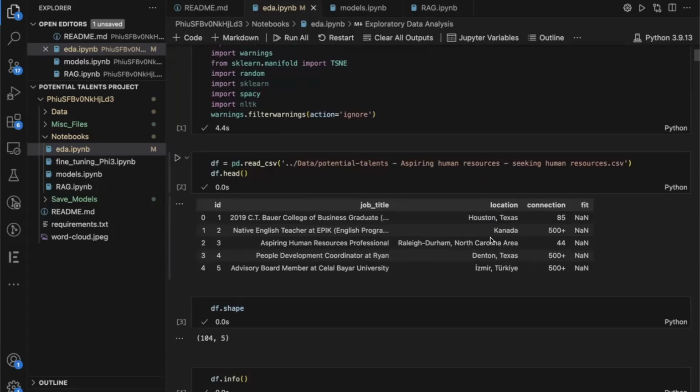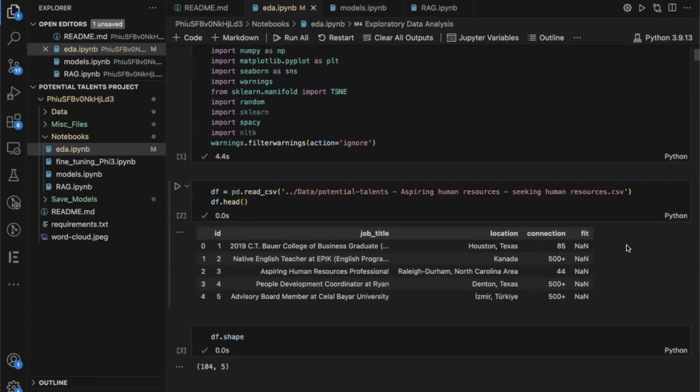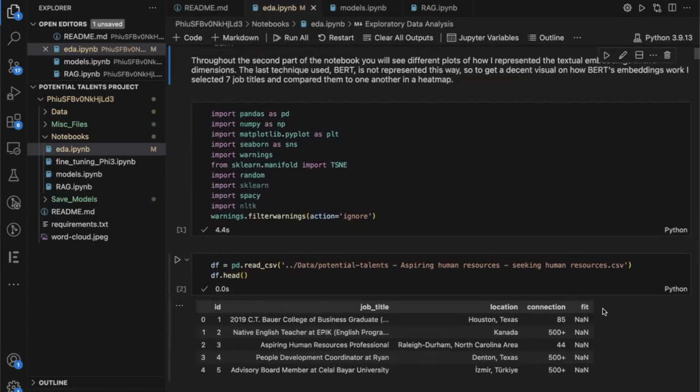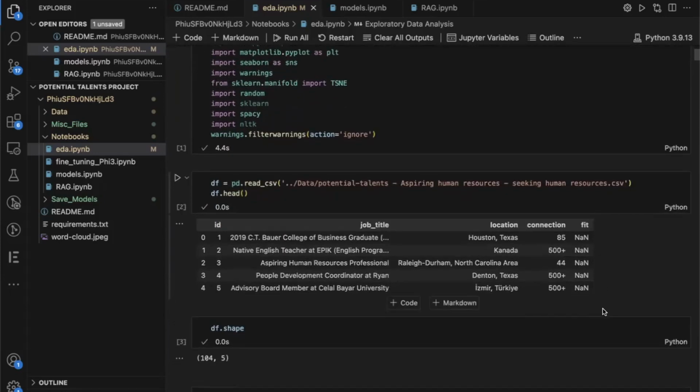But yeah, as we can see down here, it's not that crazy. Not that big of a data set, which is kind of one problem this project had, because there were multiple job title descriptions, such as this top one.